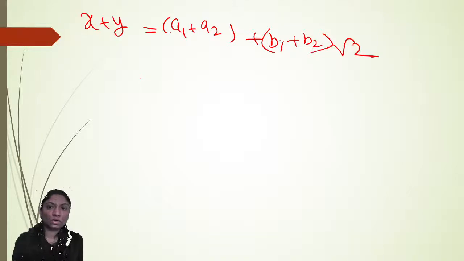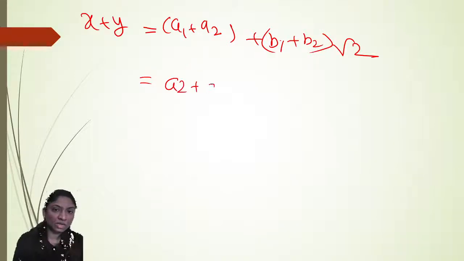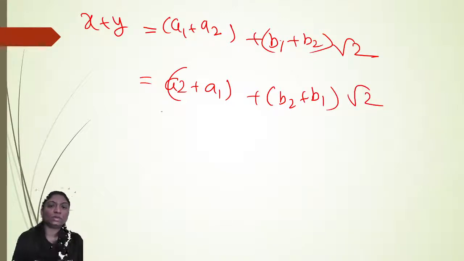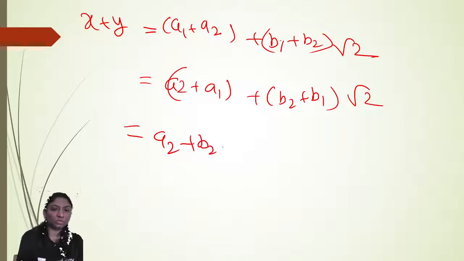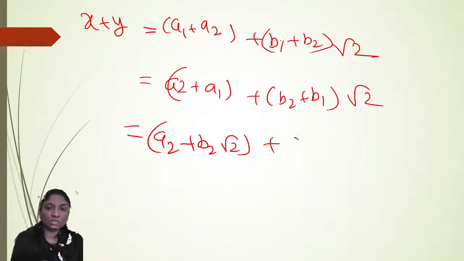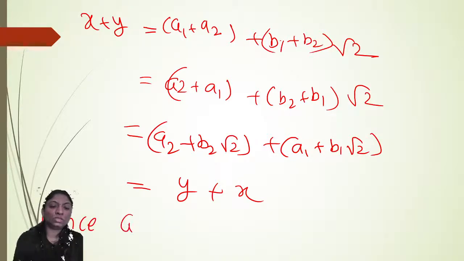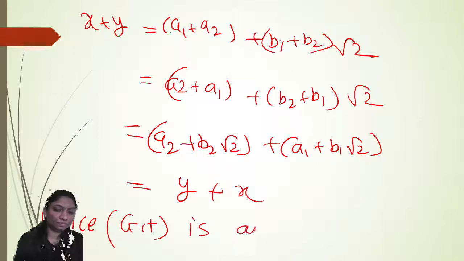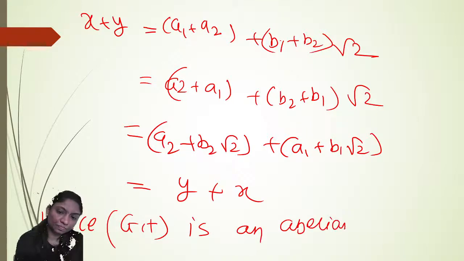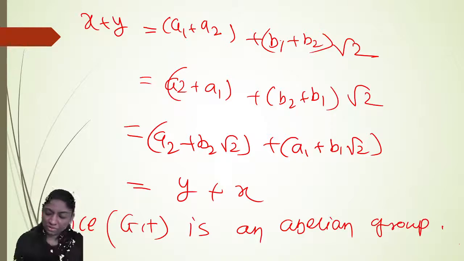So we get a2 plus a1 plus b2 plus b1 root 2. Right? So I can write this as a2 plus b2 root 2 plus a1 plus b1 root 2. But this is nothing but y plus x. Hence G plus is an abelian group.